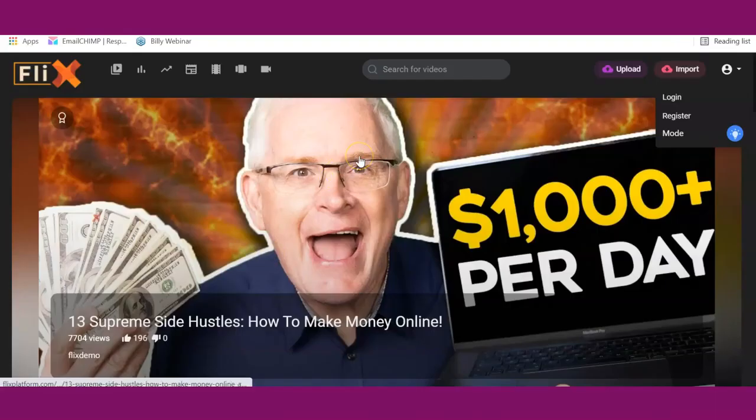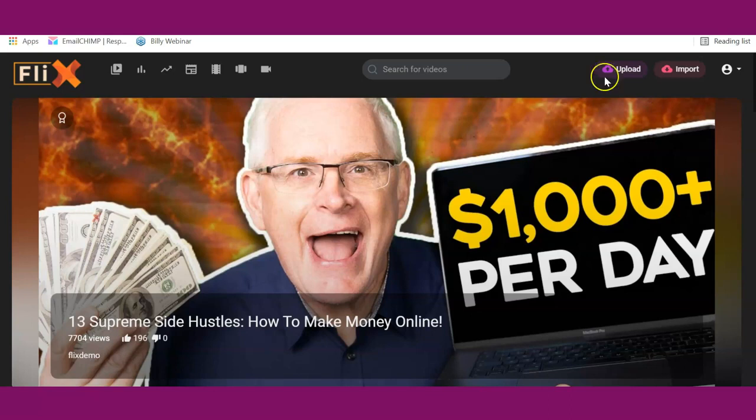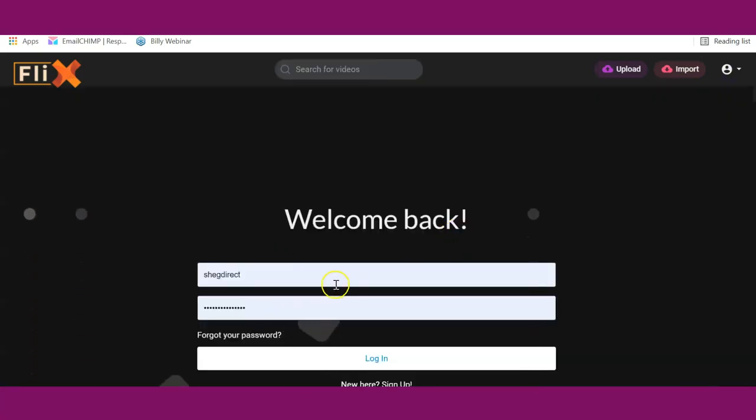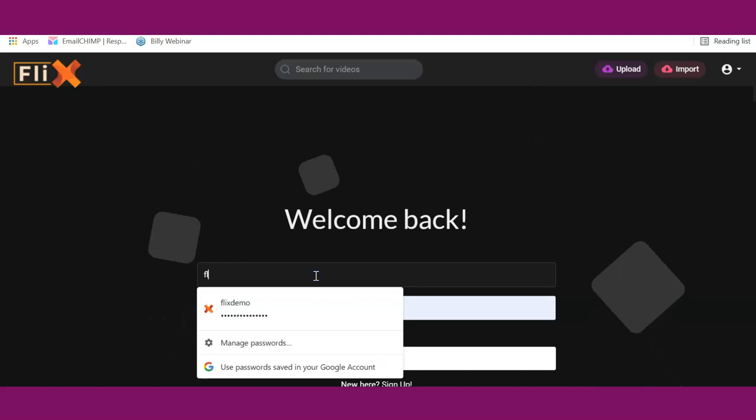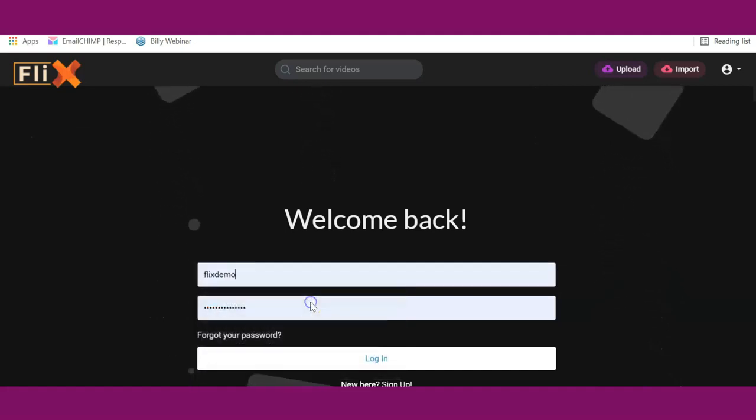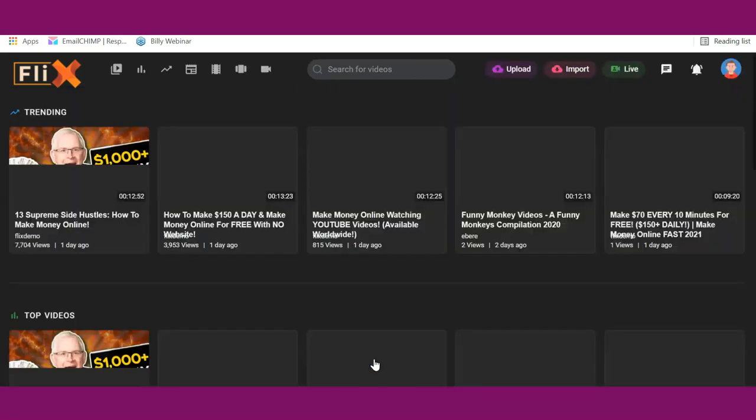Okay, so here is Flix platform, as you can see. Once you get to the site, the first thing you need to do is to create an account. After you create your account, you need to log in to your dashboard. So I'm going to click on the login button, and then you can enter your details to log in. Click on the login button.